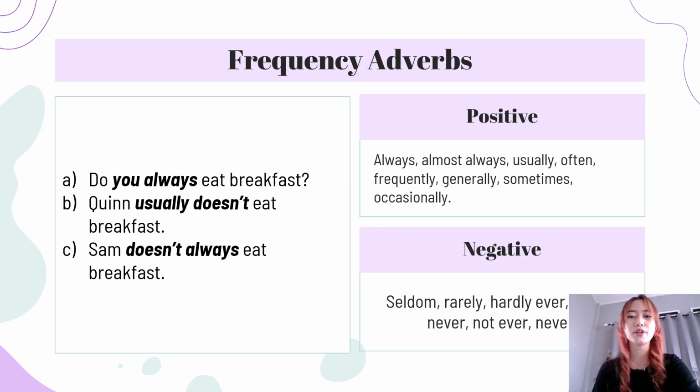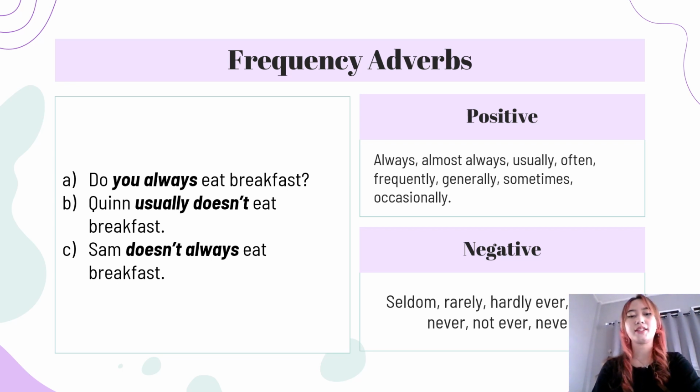And the other adverbs in the list rarely occur at the beginning or end of the sentence. Their usual position is in the middle of the sentence. Frequency adverbs usually come between the subject and the simple present verb, except main verb be. And frequency adverbs follow be in the simple present, am, is, are, and simple past, was, were. In a question, frequency adverbs come directly after the subject. Like in A, do you always eat breakfast?